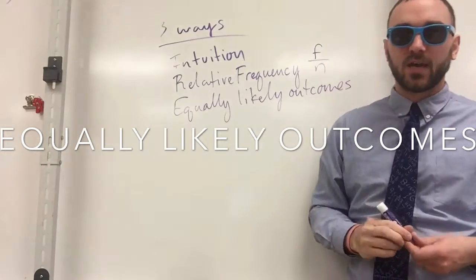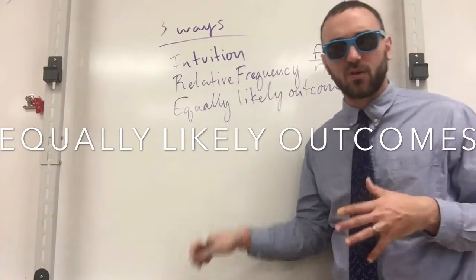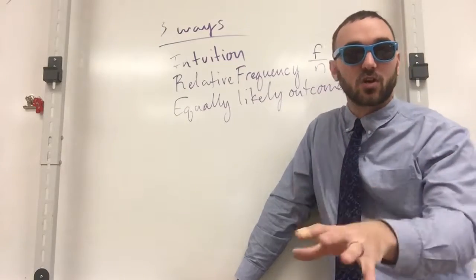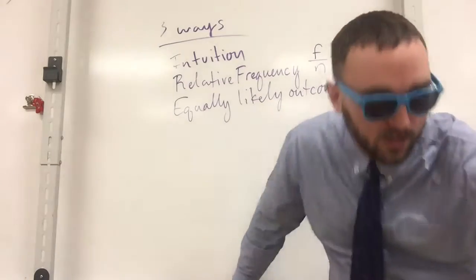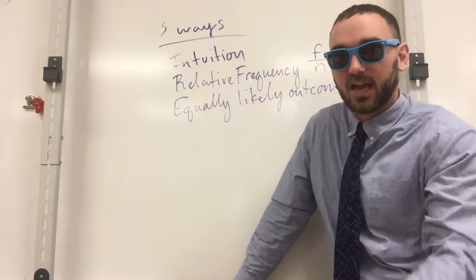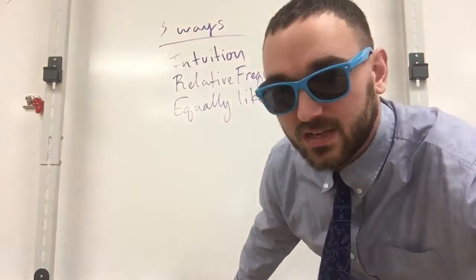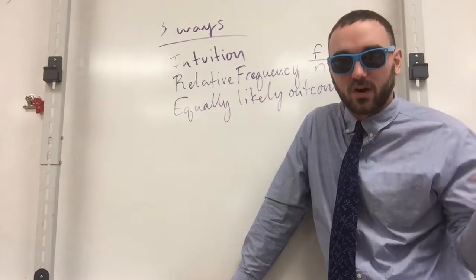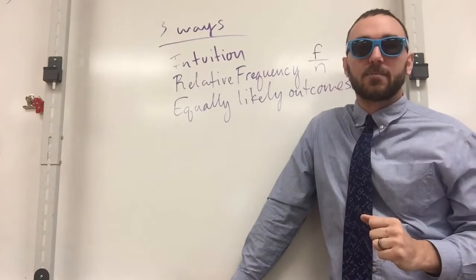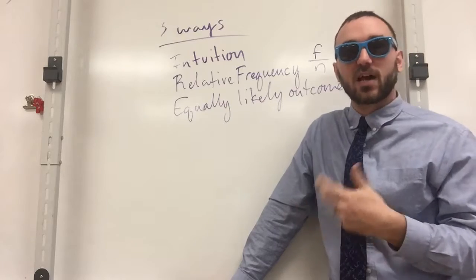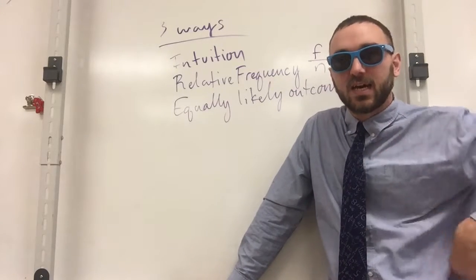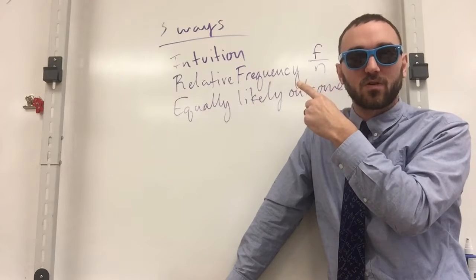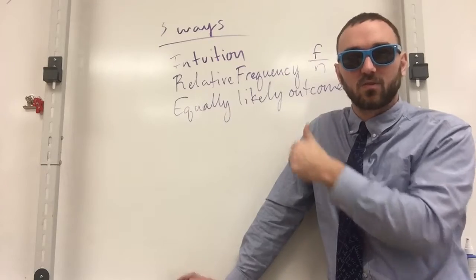is equally likely outcomes. And these are more game theory. So if we have like a roulette wheel with all the different spaces on a roulette wheel, each one has an equally likely chance of occurring. Likewise with a flip of a coin. Okay, flip of a coin, we have a 50-50 shot, equally likely chance of happening. Or we have a die, okay, which also has an equally likely chance of occurring. So flip of a coin, drawing a card, are all going to be equally likely outcomes. And that's where a lot of our game theory comes from, game probability theory. So we'll be discussing that quite a bit also in this unit. So the 3 ways, we have intuition, we have relative frequency, and we have equally likely outcomes. Let's move on.